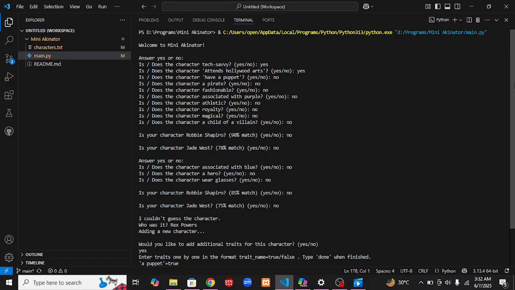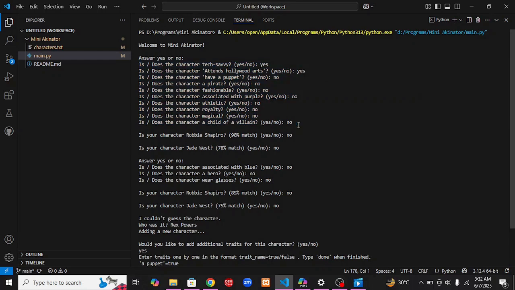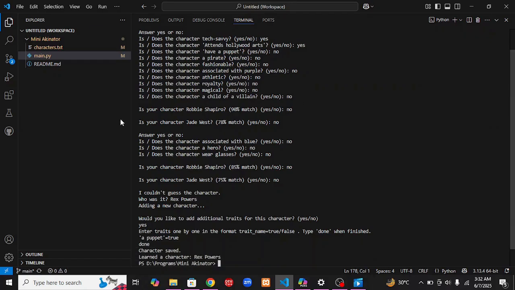So it asks me 10 questions, as you can see here, and I answer yes or no. Now it makes two guesses, and I say no to both. So when I say no to both of them, it asks me more questions.